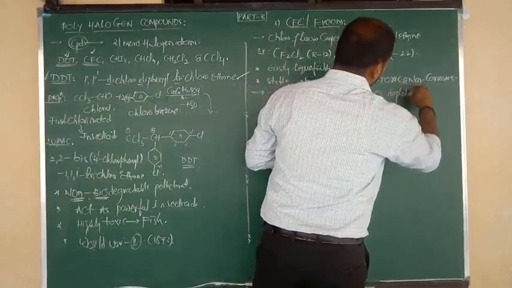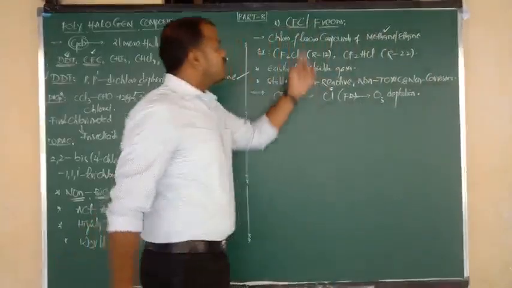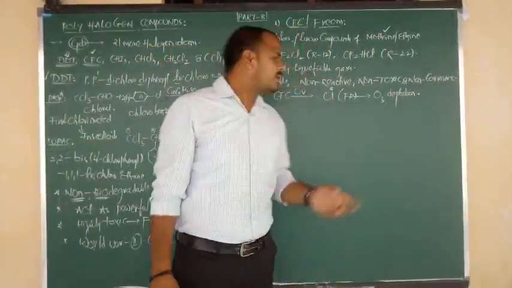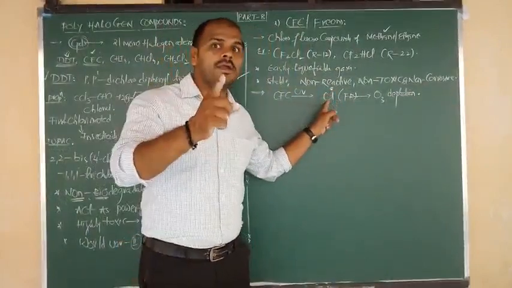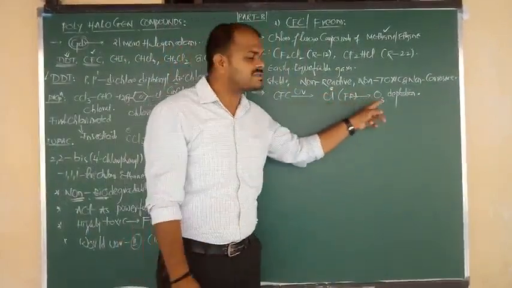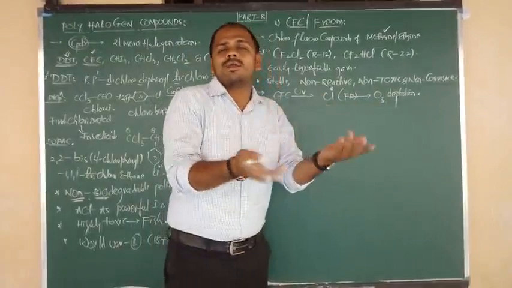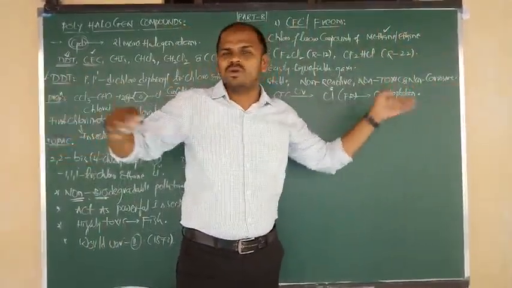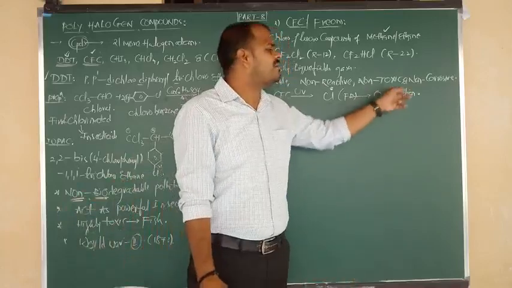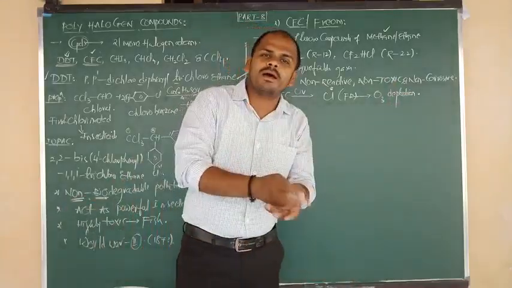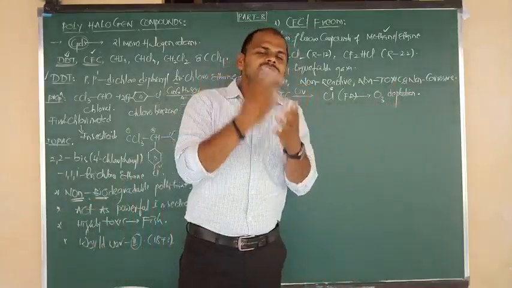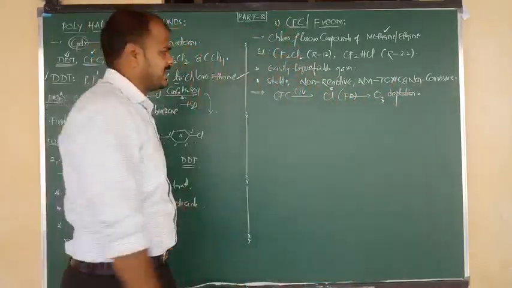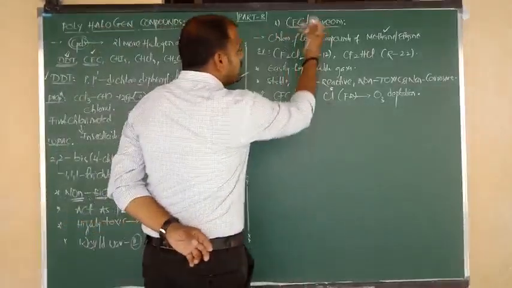This is an important topic. Chlorofluorocarbons cause ozone depletion due to release of chlorine free radical. The chlorine free radical reacts with O3, the ozone layer, and O3 changes into O2 by release of free oxygen. So the ozone layer is depleted, destroyed. This is the effect of CFC.